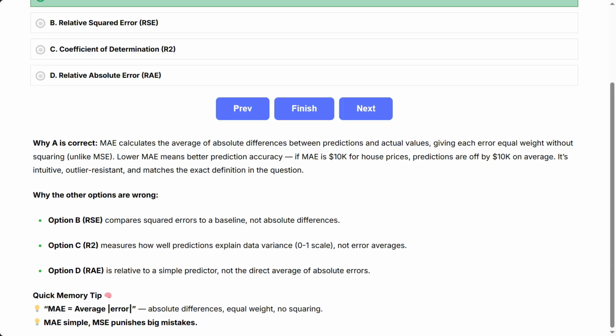Why the other options are wrong? Option B, RSE, compares squared errors to a baseline, not absolute differences. Option C, R2, measures how well predictions explain data variance on a 0 to 1 scale, not error averages. Option D, RAE, is relative to a simple predictor, not the direct average of absolute errors. Quick memory tip: MAE equals average error, absolute differences, equal weight, no squaring. MAE is simple, MSE punishes big mistakes.